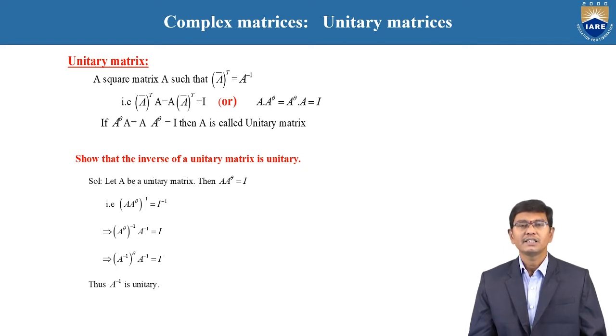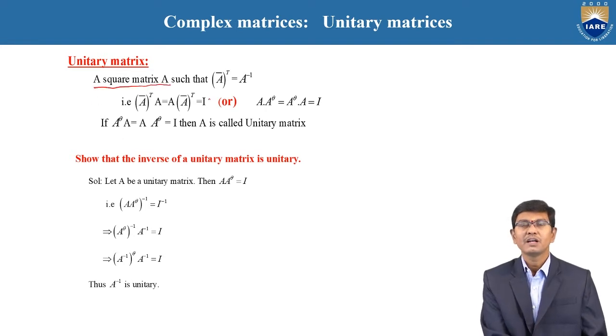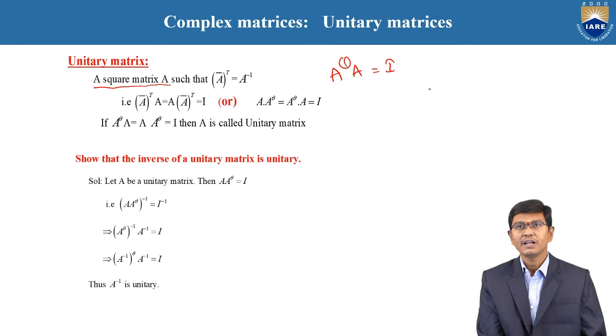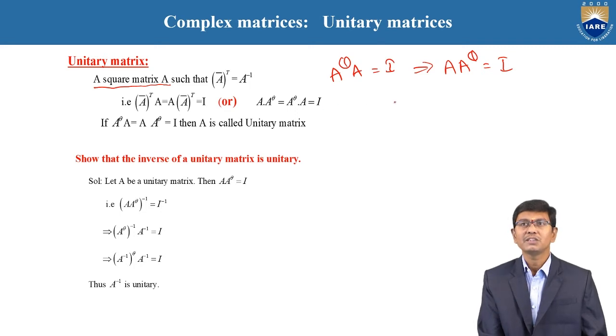The unitary matrix is a given square matrix such that A power theta into A is equal to I. This is called a unitary matrix. Otherwise, if A into A power theta is equal to I is also satisfied, then A is said to be a unitary matrix. In conclusion of these two definitions, a square matrix A is said to be unitary such that A power theta into A is equal to A into A power theta is equal to I.